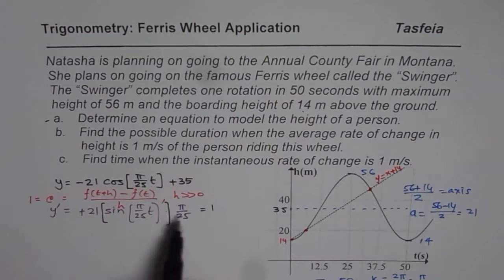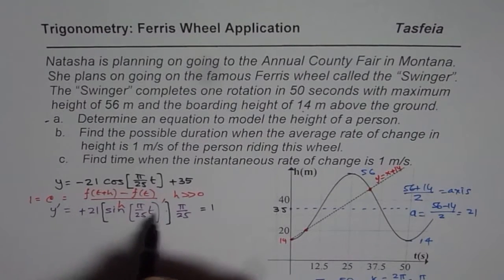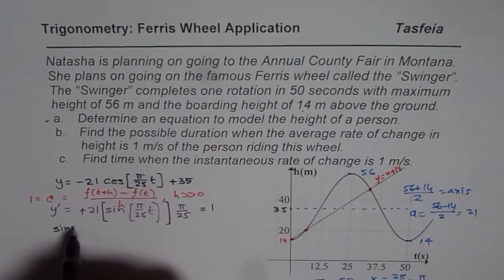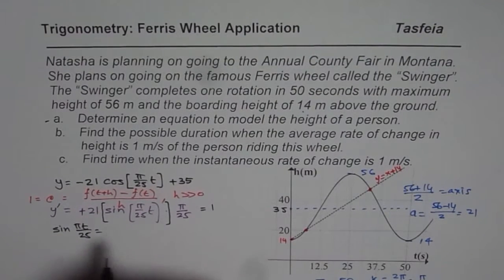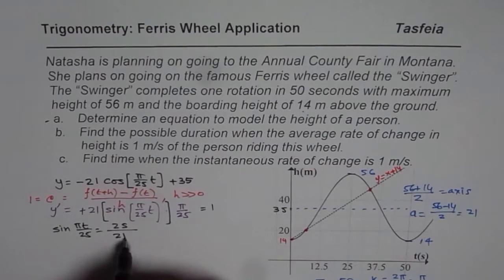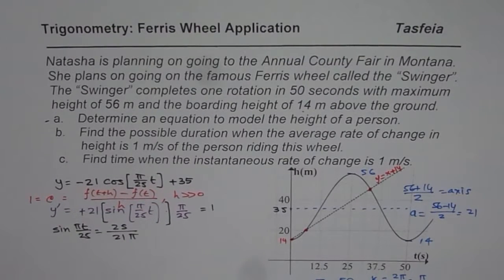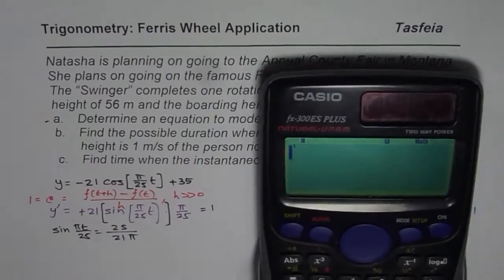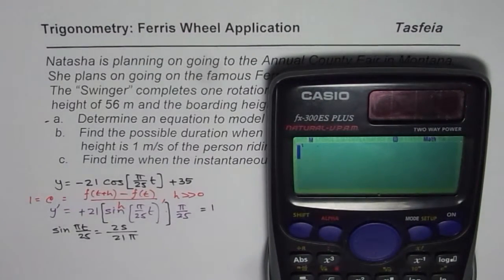Anyway, using this method, let's find a quick solution. It's not difficult at all. We can now say that sine of pi t by 25 is equal to, taking these terms, cross multiply, that is 25 divided by 21 pi, right? So we should use a calculator. The setting should be in radians. Whenever you're doing all these things, especially calculus, the setting has to be in radians, right?